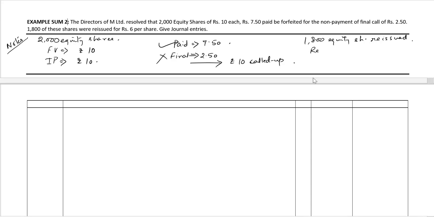The reissue price is rupees 6 per share. And the amount which has to be credited against share capital as paid up, there is no information given, so the amount which is called up has to be credited as paid up. The amount called up is rupees 10 per share.